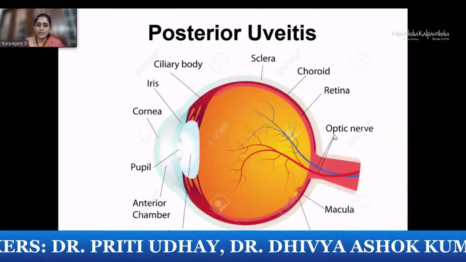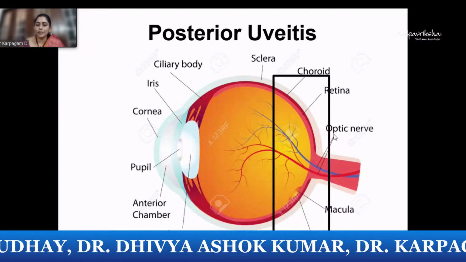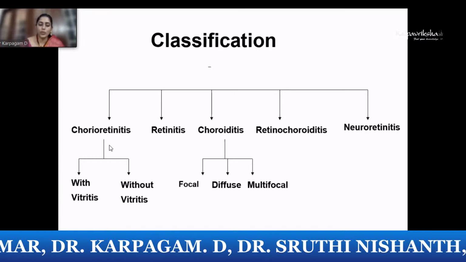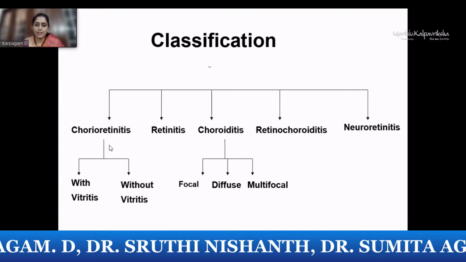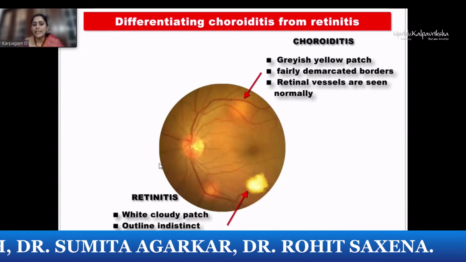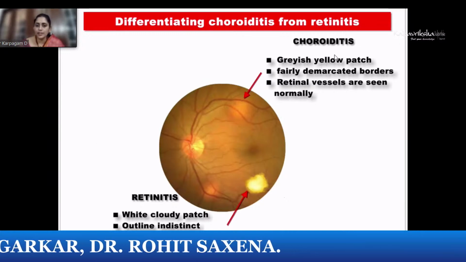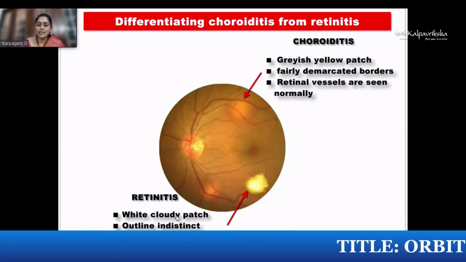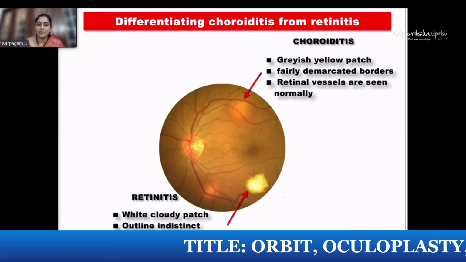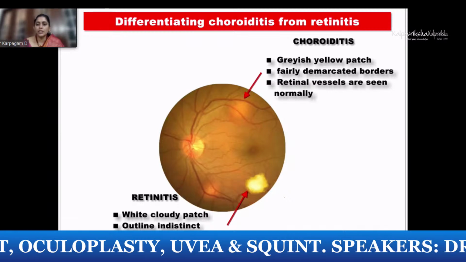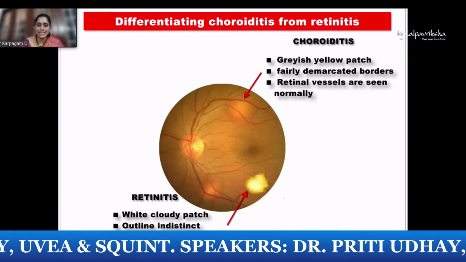Moving on to the posterior uveitis, where we're talking about inflammations which involve the choroid, retina, and the optic nerve. Can be further classified into chorioretinitis with vitritis and without vitritis, retinitis, choroiditis, retinochoroiditis, and neuroretinitis. So the basic confusion when we see any lesion in the posterior segment is whether it's a retinitis or choroiditis. A choroiditis patch is typically grayish yellow and has fairly demarcated borders, and retinal vessels are normally seen over it. Whereas a retinitis is a white cloudy patch, outlines are indistinct and the retinal vessels are not clearly seen. Most often there would be a combination of choroiditis and retinitis, so that's why we term it chorioretinitis or retinochoroiditis when we see clinically.